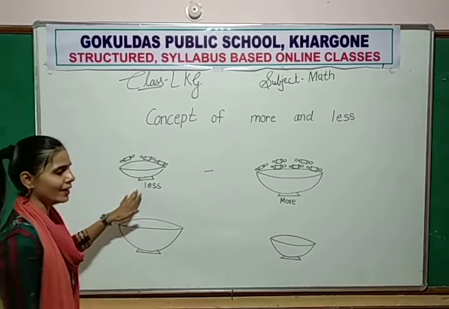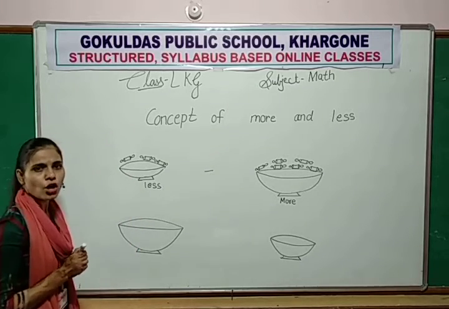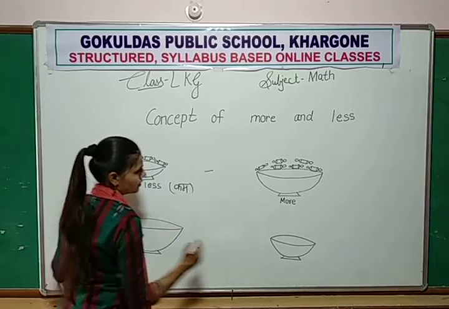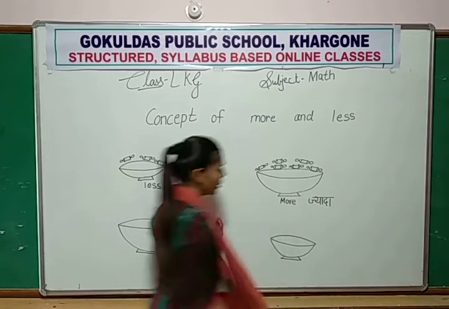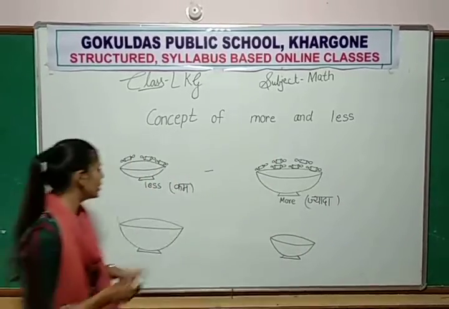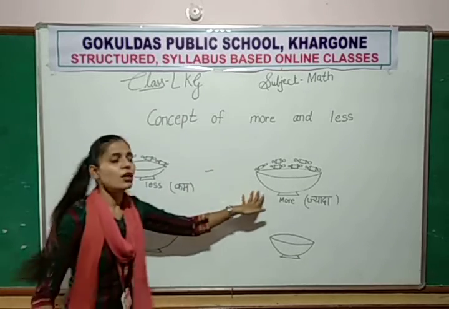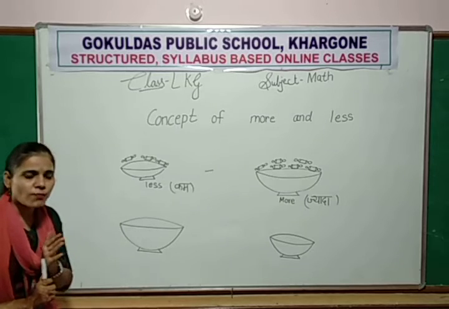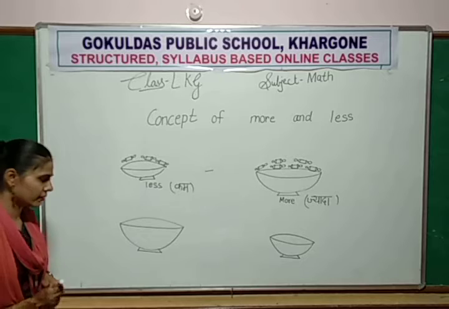And here less chocolate means the concept of more and less is here less chocolates compared to this plate, and here more chocolates compared to this plate. So this is the concept of more and less. Understand? Okay, now next plate.